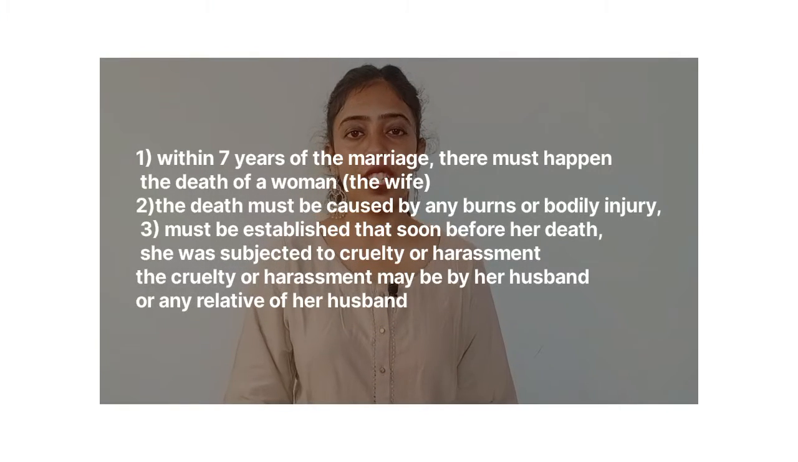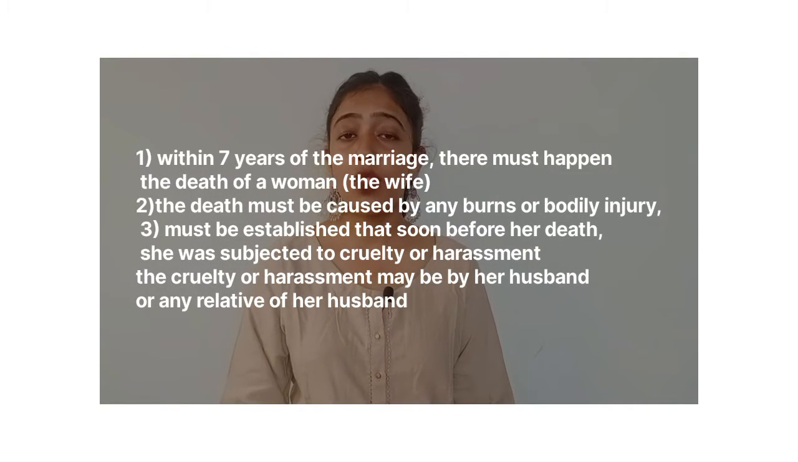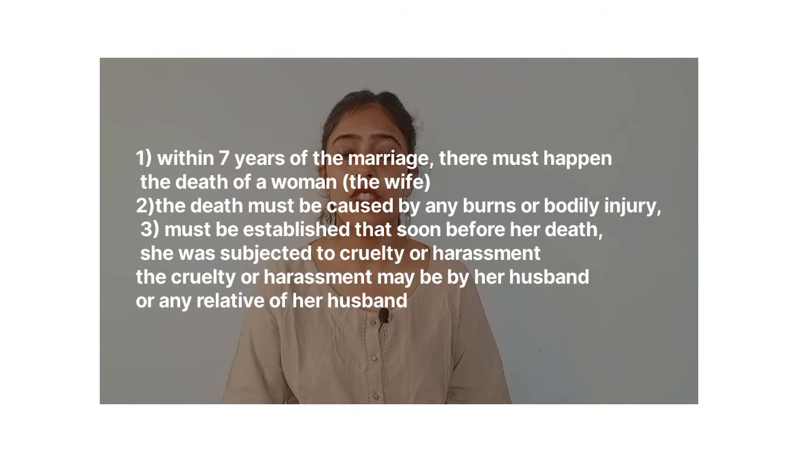The first ingredient for dowry death is that the woman should die within 7 years of the marriage. Secondly, the death has been caused by burn or bodily injury. And third, the most important ingredient of dowry death is that soon before her death she had faced cruelty or harassment by her husband or a relative in the demand for dowry.